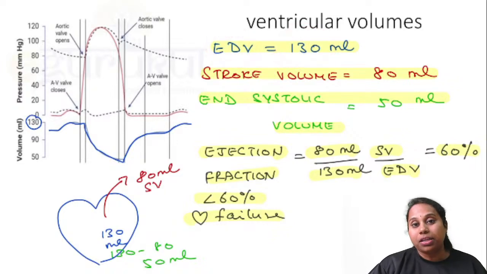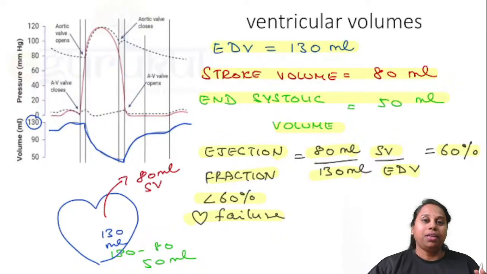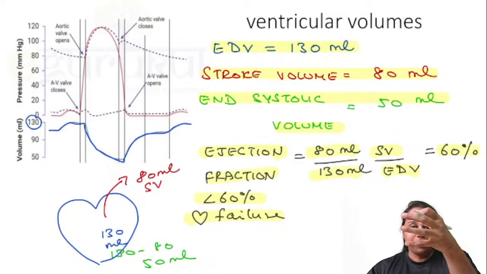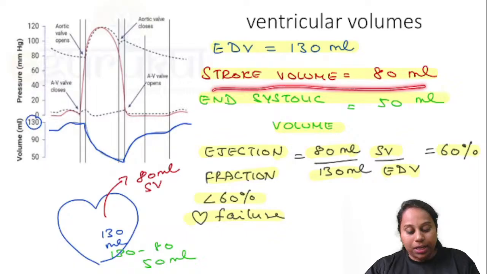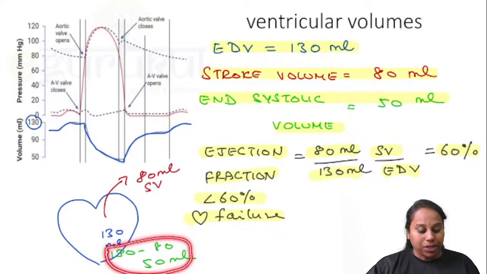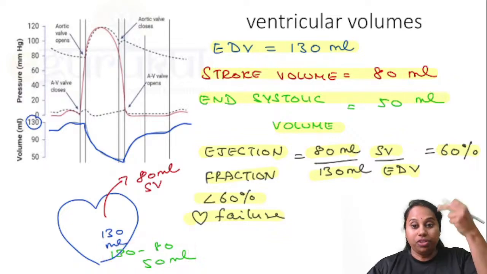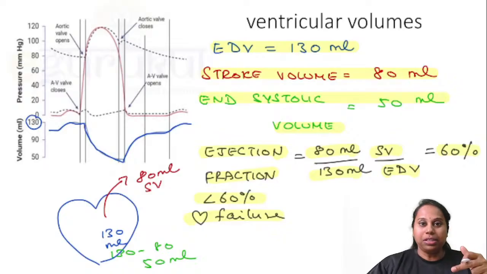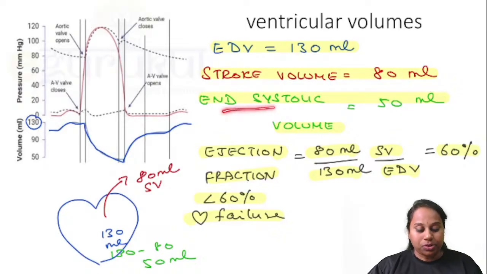But nobody's heart can push out all the 130 ml. Any normal heart can push out only around 80 ml during every beat. It means every time your heart strikes, during every stroke, 80 ml comes out. That's why 80 ml is called stroke volume. After pumping out 80 ml, how much is remaining inside? 130 minus 80, which is 50 ml. So at the end of systole, after pushing out 80 ml, 50 ml is still remaining inside. That's why it is called end systolic volume, 50 ml.